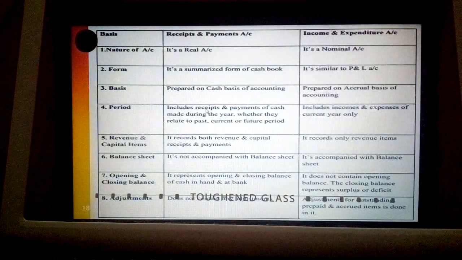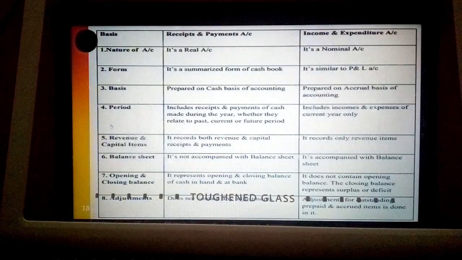Then next, period. It includes receipts and payments of cash made during the year, whether they relate to past, current or future. In this particular year, for example, consider it is the year 2020. In this year, we are making payment of 2019. If we are making 2019 payment in this particular year, that amount needs to be recorded. Understood? But in case of income and expenditure account, if the payment of this particular year is made, only that is recorded. If it is of 2019, that particular item will not be taken. So this is the difference.